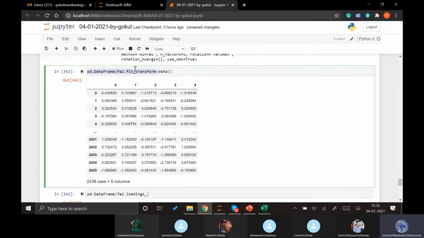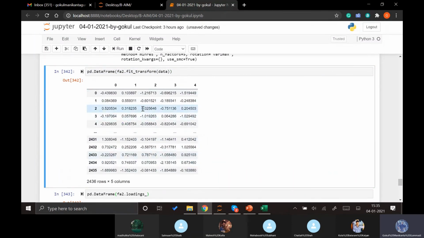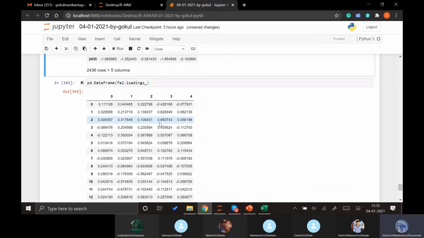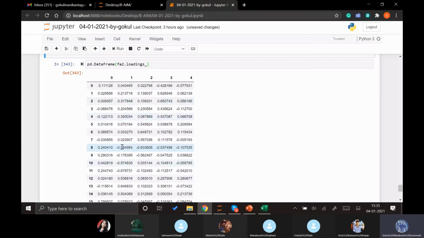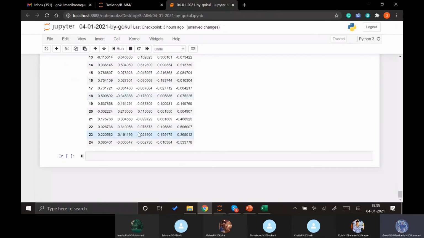The transform code will directly load it and directly give us the output here. But in other softwares we might have to do it manually. So this is how we understand which columns are loaded into which factor, and I will show how the column names will be visible so that we can easily understand it.